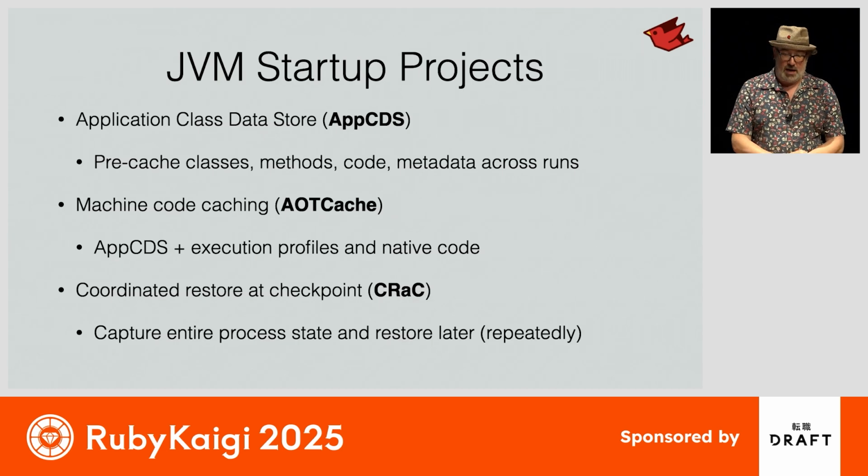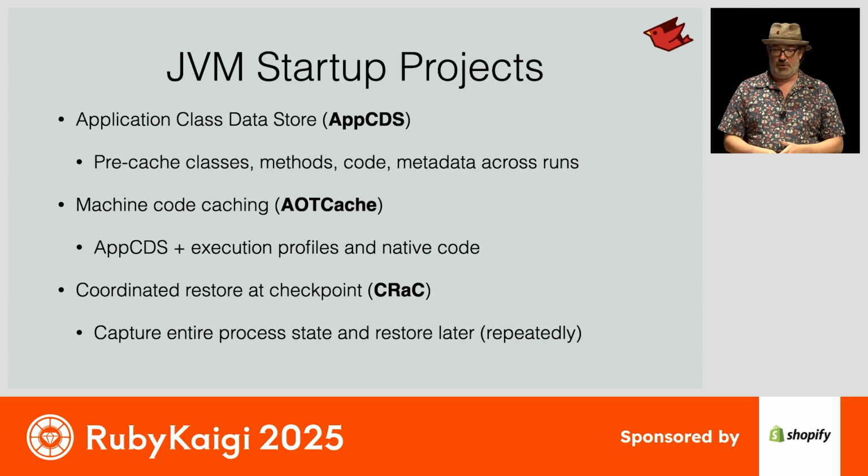So on the JVM side, the exciting projects that we've been looking at lately, first off, application class data store, called AppCDS. This is a feature that came along around Java 17 or so. It allows the JVM to preload and pre-cache all of that parsed code, all of the metadata, the methods, the class data, all of that, so that we can jump right in and not have to reparse all that stuff every time when we start up. This is the primary way that we've been getting some improvements lately.